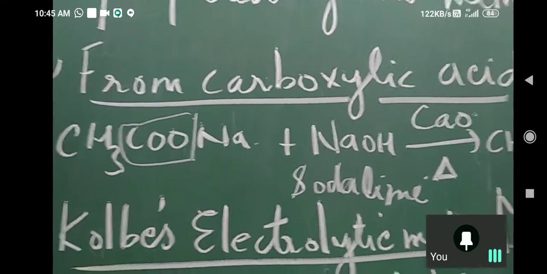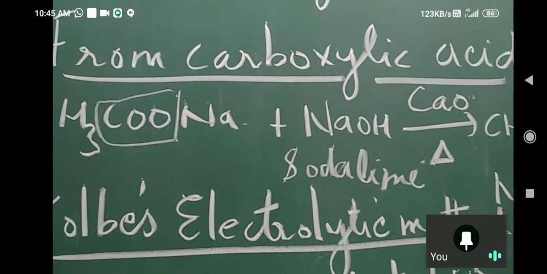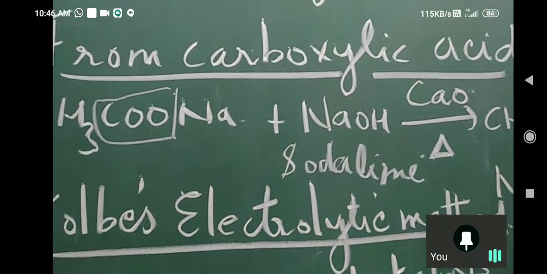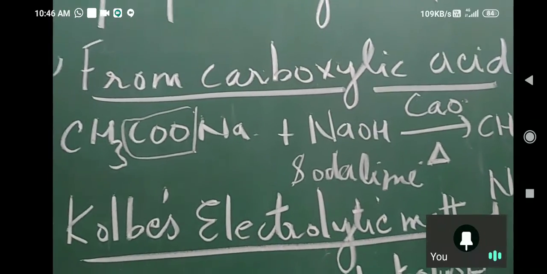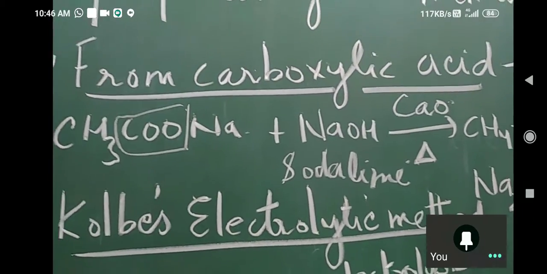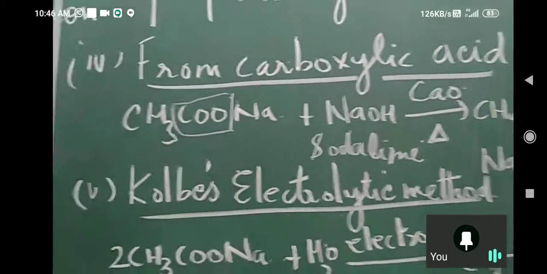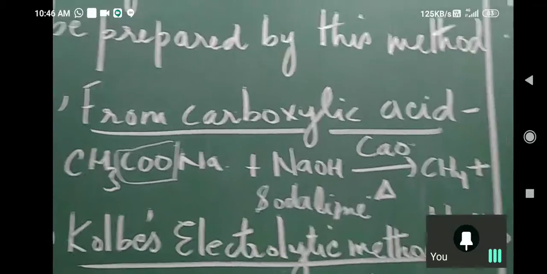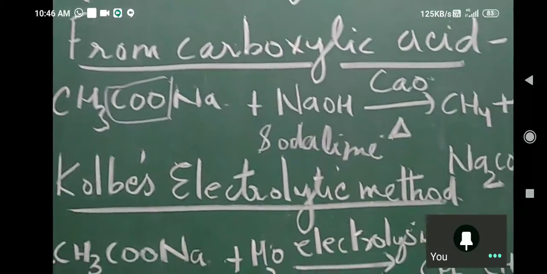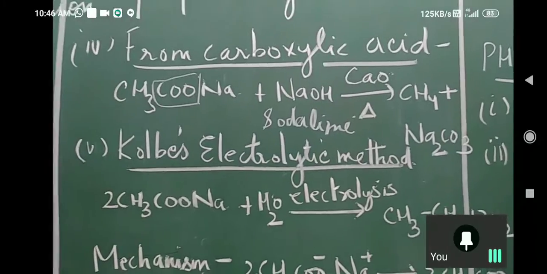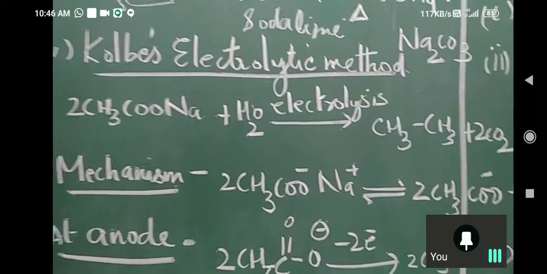Step down reaction. Whereas Wurtz reaction, where you are creating an alkane with more carbon atoms, is a step up reaction. Step up is when we go from methane, ethane, propane, increasing the number of carbon atoms. And step down is when we decrease the number of carbon atoms. Okay, so here we are decreasing. This is a step down reaction. Wurtz reaction is a step up reaction. Is that clear? Next is Kolbe's electrolytic method. Am I going very fast? So I will slow down.